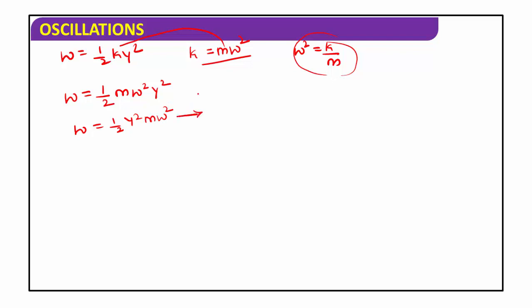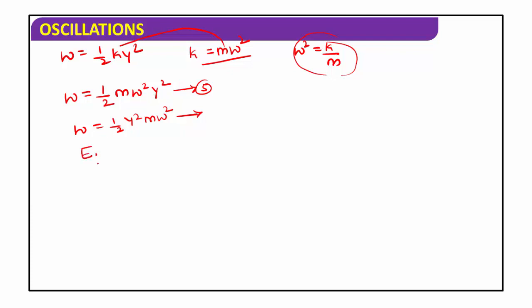This is equation number 5: w is equal to 1 by 2 m omega square into y square. And this equation gives the potential energy of the particle executing simple harmonic motion, or this work is equal to the potential energy of the particle when it performs simple harmonic motion.